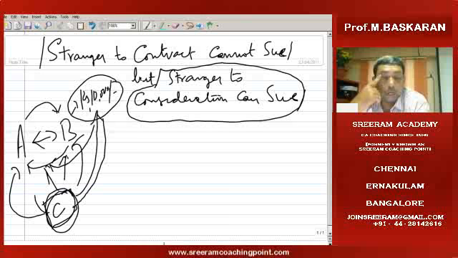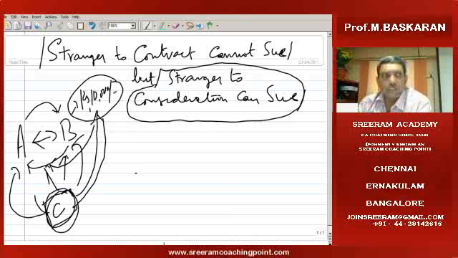Full stop. However, if C has made payment in the contract, even though he is a stranger, then he is a stranger to the consideration.